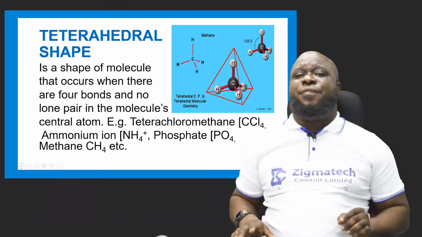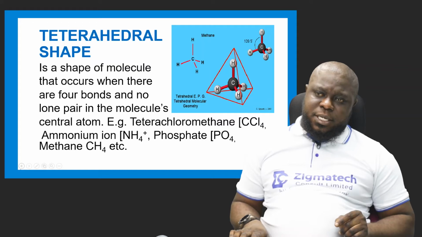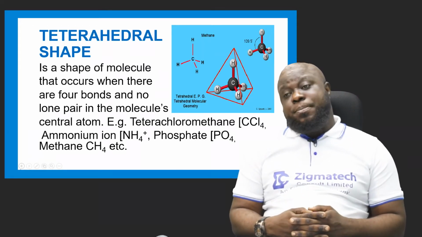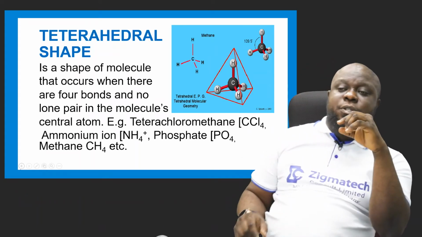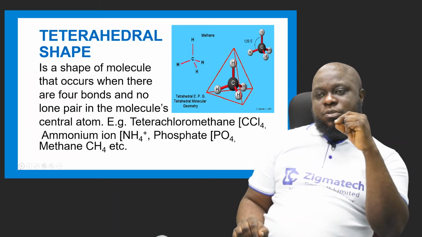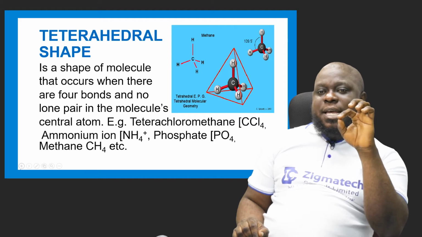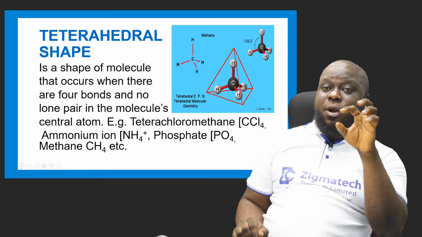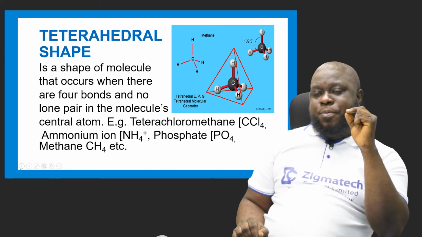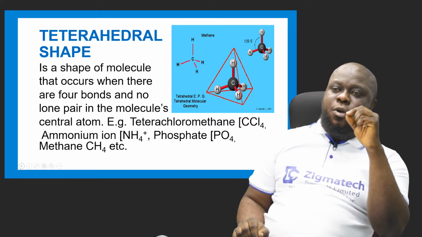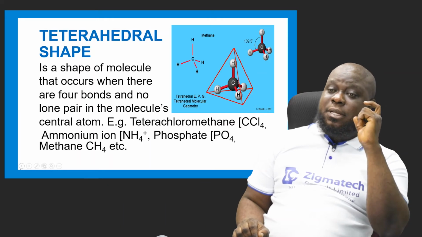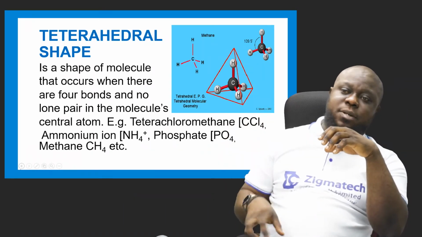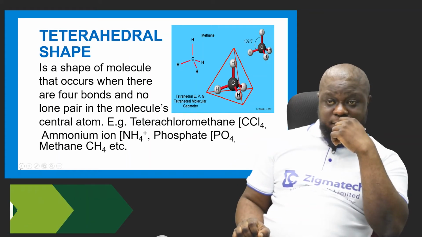Anywhere you see 4 atoms in a compound, it means the shape of that molecule should be tetrahedral. You put the C in the middle, or you put the first element in the middle, and the element that has those 4 atoms will be around it, as you see on your screen.